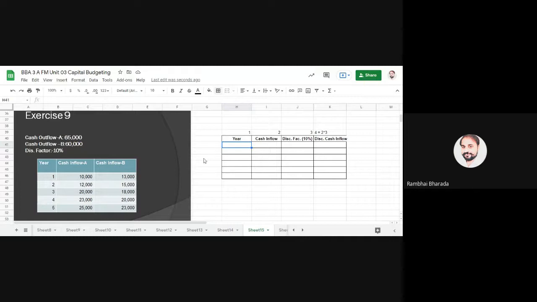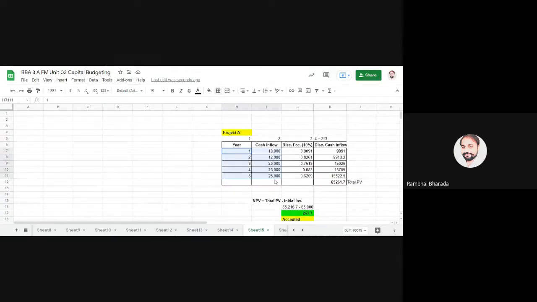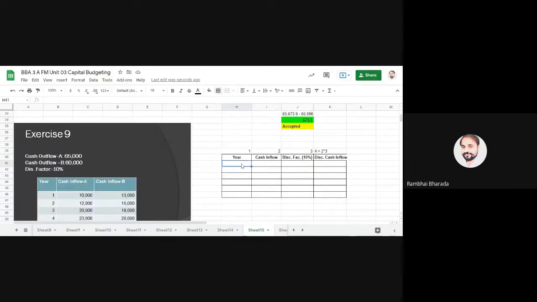First we go for the calculation of project A. So note down the year and cash inflow like this. Whatever information is given to you, we have just recorded it. Are we clear up to this? Prepare a table having 4 columns and write down the years and the cash inflow. Now, what do you need to find?